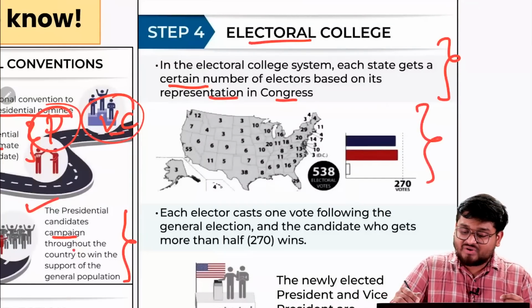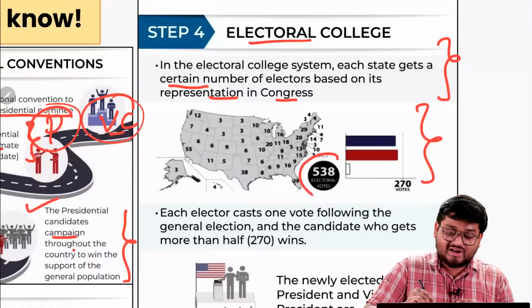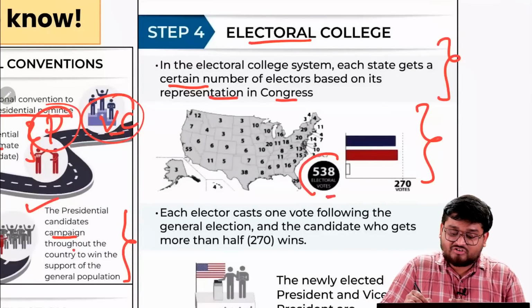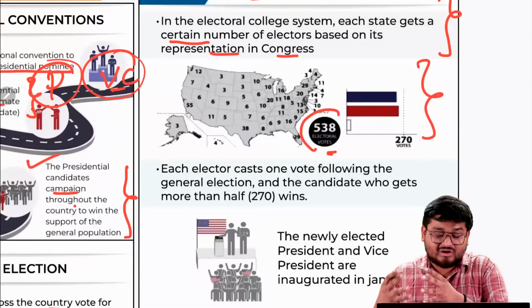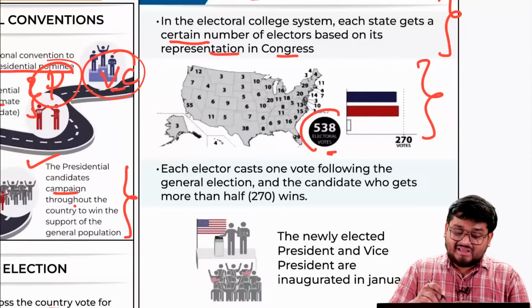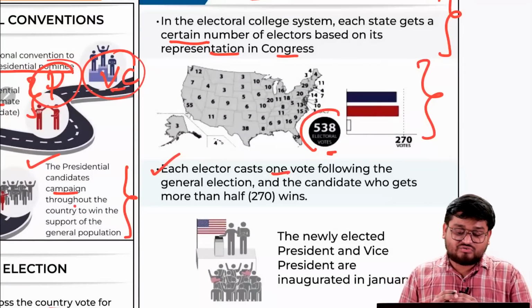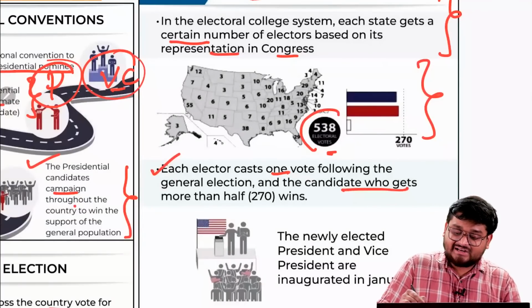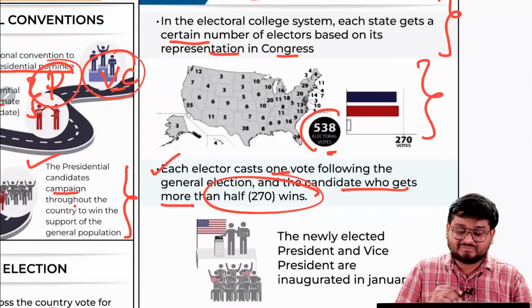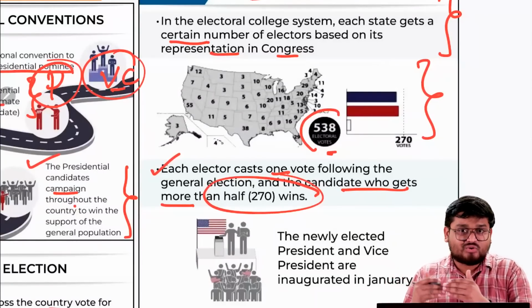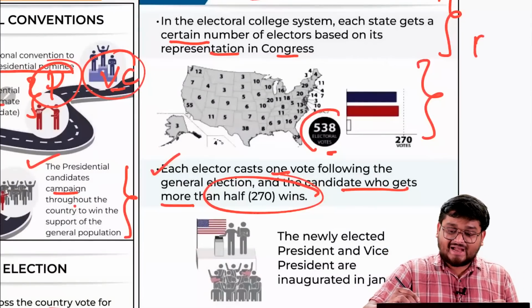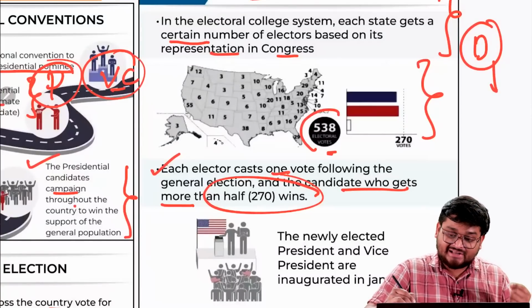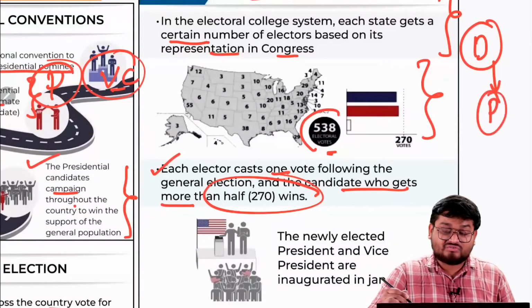Congress. As you can understand, there are 538 electoral votes, and that is divided between the various political candidates. Each elector casts one vote following the general election, and the candidate who gets more than half, so it has to be more than half, that is around 270 votes, will be winning. So it is not a direct election where the people are directly electing the president of the US.